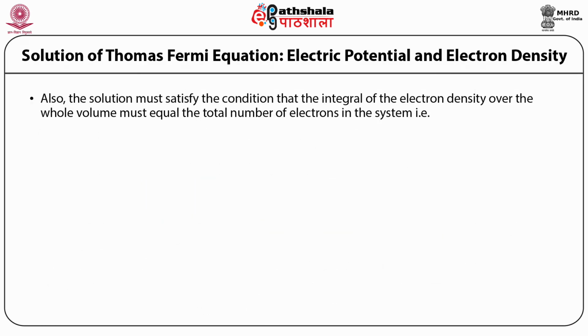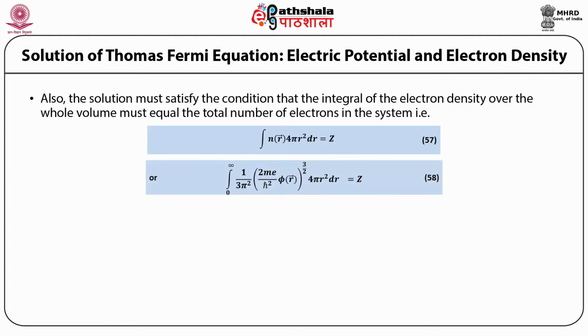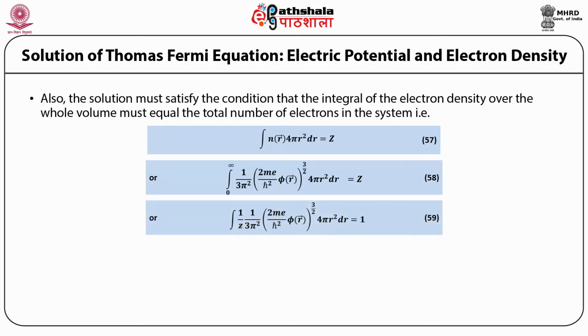Also, the solution must satisfy the condition that the integral of the electron density over the whole volume must equal the total number of electrons in the system, that is integral of n r 4 pi r square dr is equal to Z, or integral from 0 to infinity 1 upon 3 pi square into 2me upon h bar square phi r raised to power 3 by 2 4 pi r square dr is equal to Z, or integral of 1 upon Z into 1 upon 3 pi square multiplied by 2me upon h bar square phi r raised to power 3 by 2 multiplied by 4 pi r square dr is equal to 1.